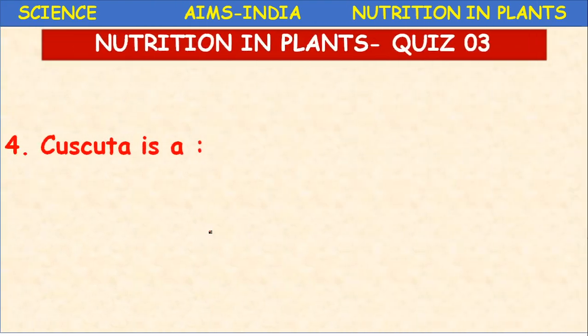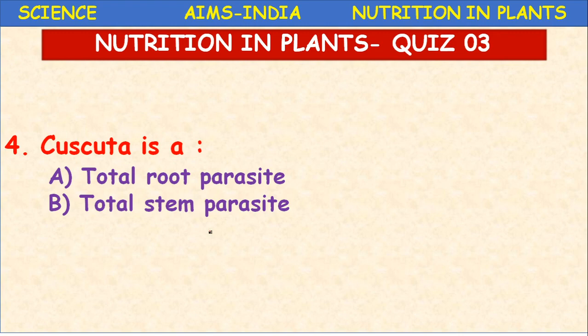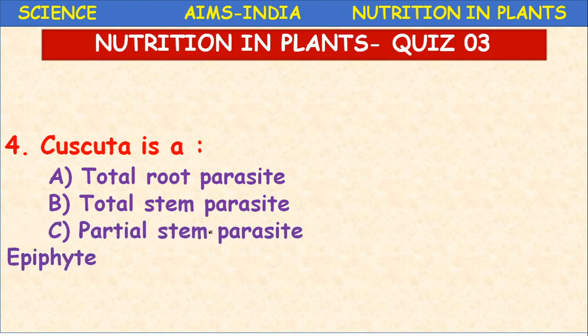Next, Cuscuta is a total root parasite, total stem parasite, partial stem parasite, or epiphyte. Epiphyte is a new term for you. The epiphyte is a plant which can grow on a host plant, on another plant, but it is not harming that plant like a parasite. A parasite may harm the host, but the epiphyte may not harm the host.